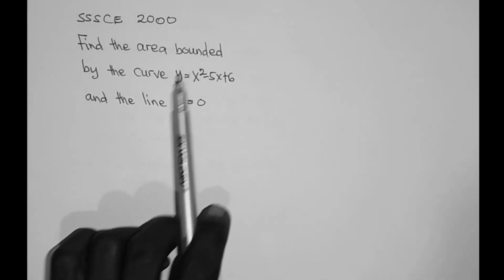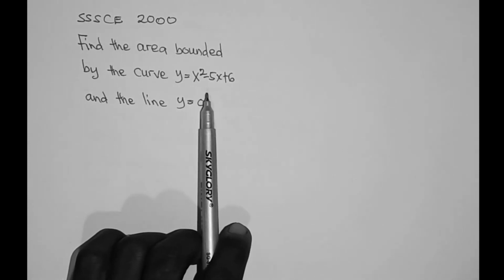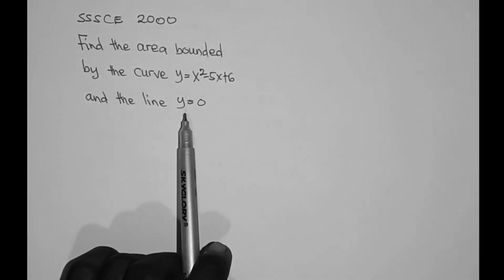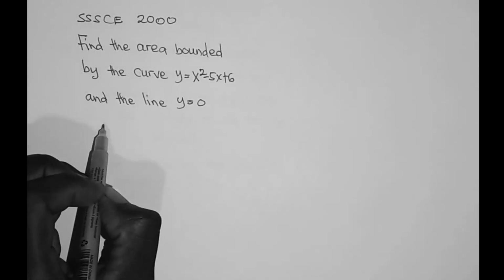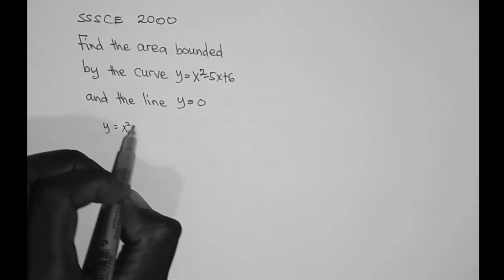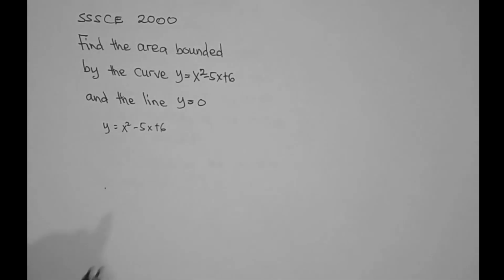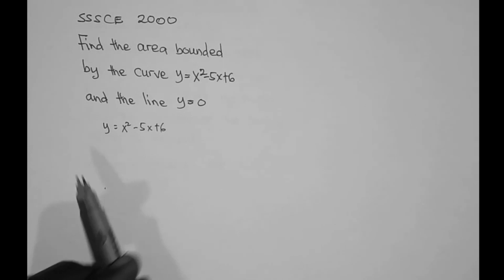Find the area bounded by the curve y equals x squared minus 5x plus 6 and the line y equals 0. So we need to sketch this curve.